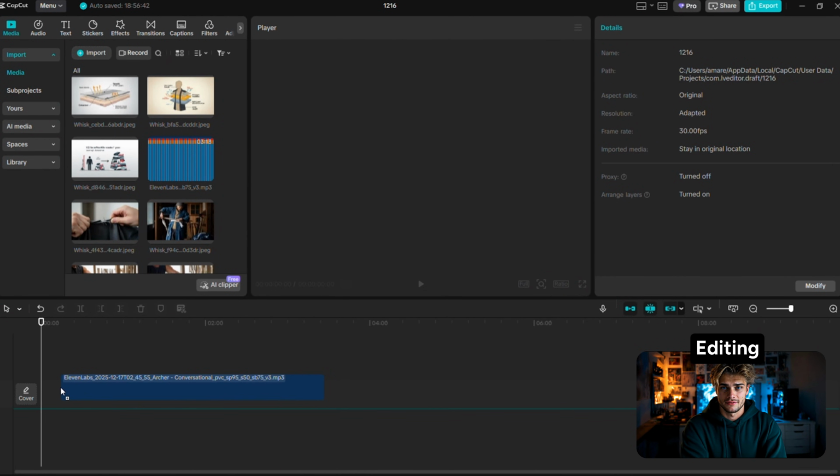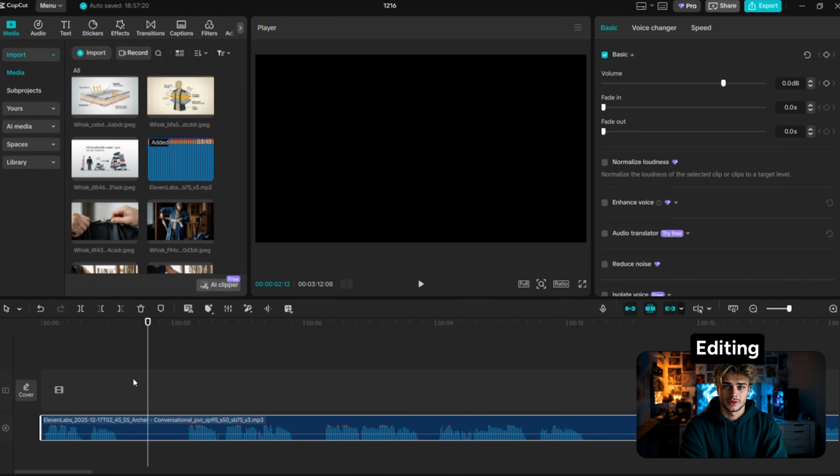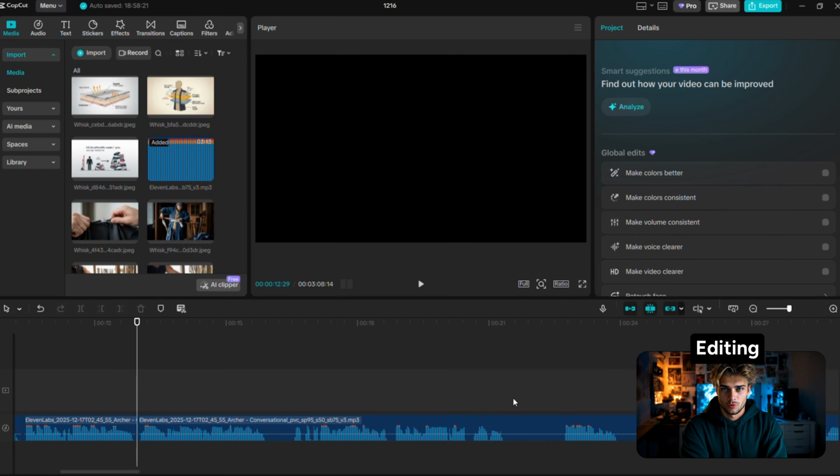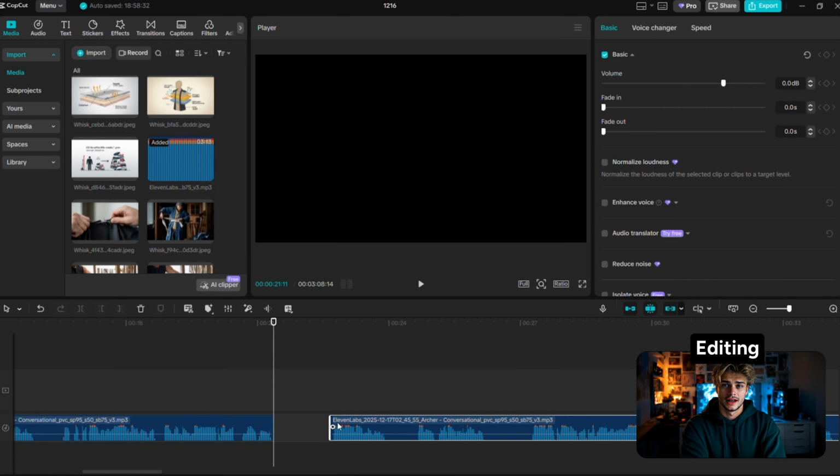Next up is editing everything together. And with this, we'll be using CapCut since it's free. First, insert your voiceover into the timeline. Now, as you go through your voice, you'll notice that there's a decent amount of dead space inside of it. So we'll need to edit the first 4 to 6 minutes of the voiceover and cut out the dead space.